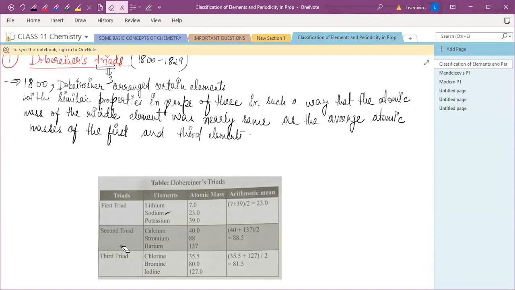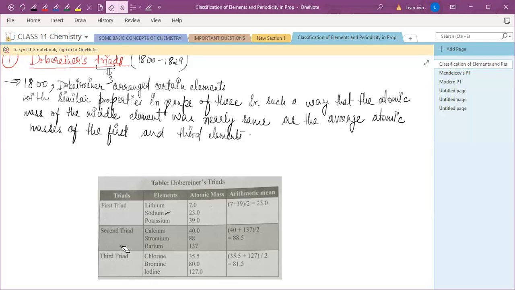The major limitation of the Dobereiner triads was that they were restricted to only a few elements. He just talked about a few elements only. That's why it was discarded later. Why? Because it was restricted to only a few elements. Dobereiner did not tell about the other elements.